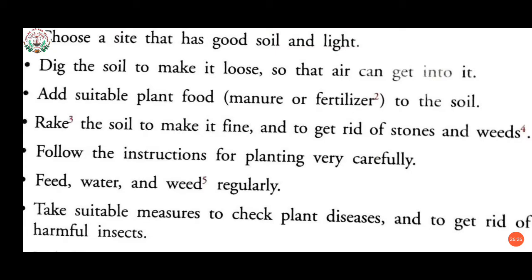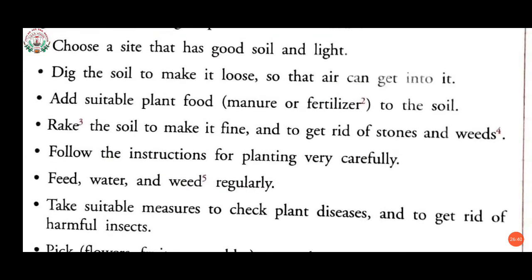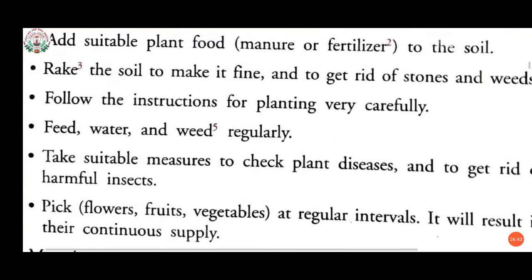Follow the instructions for planting very carefully. If we follow all the instructions we have learned so far, our plant will grow successfully. Then feed, water and weed regularly. We have to feed our plant and water our plant. Feed means we have to give manure, we have to fertilize it. And water, we have to give water. It is a very important part for a plant.